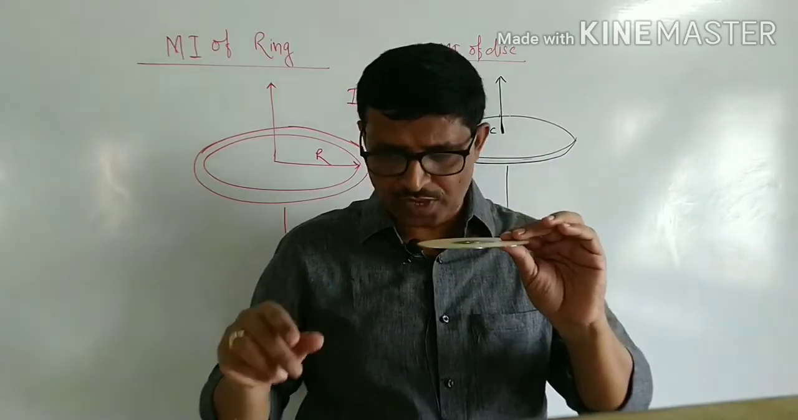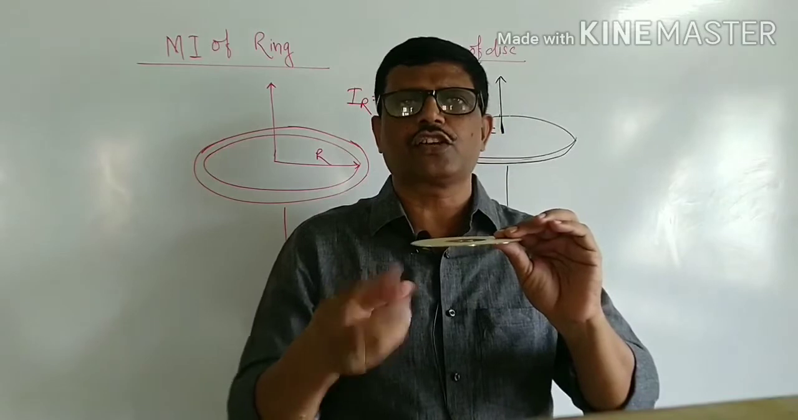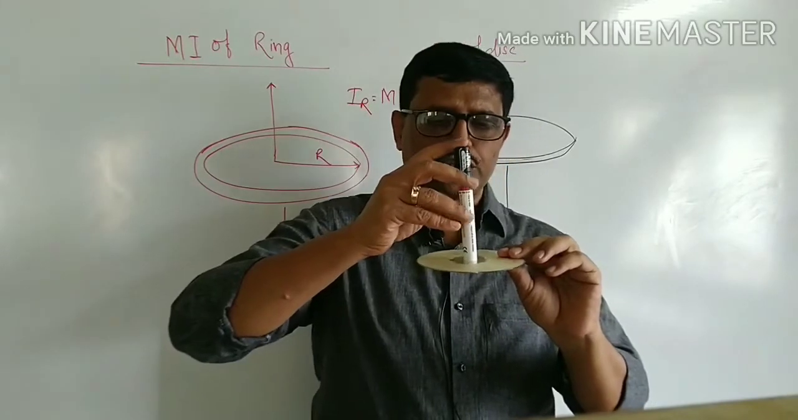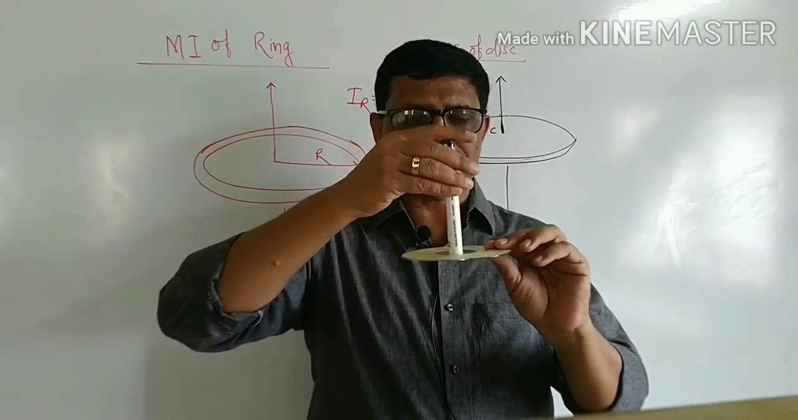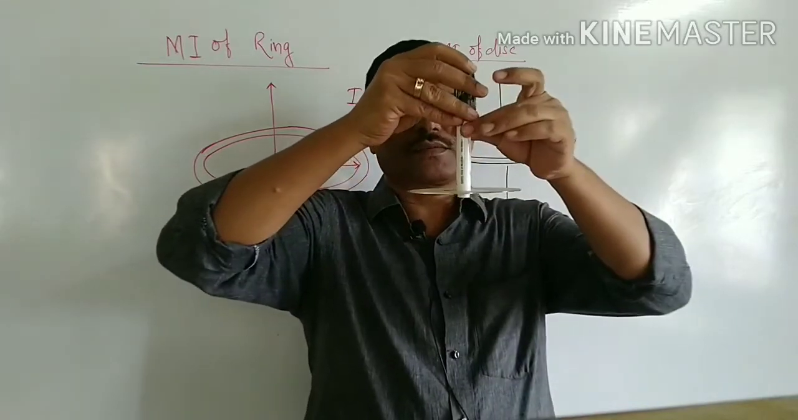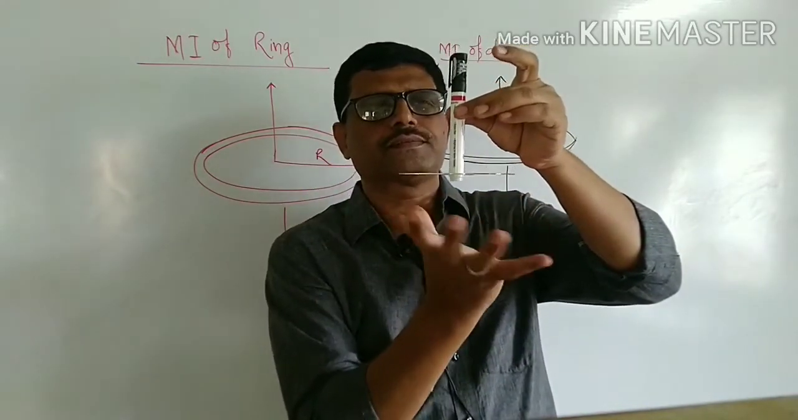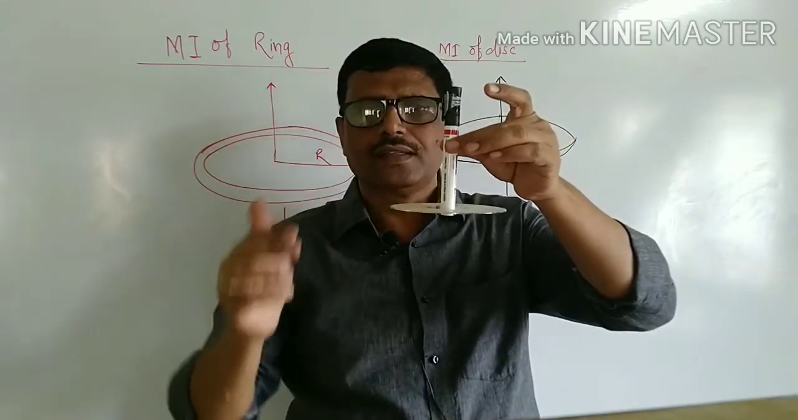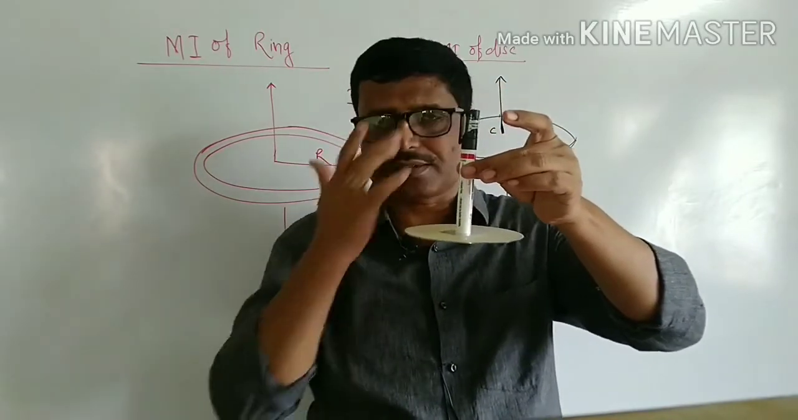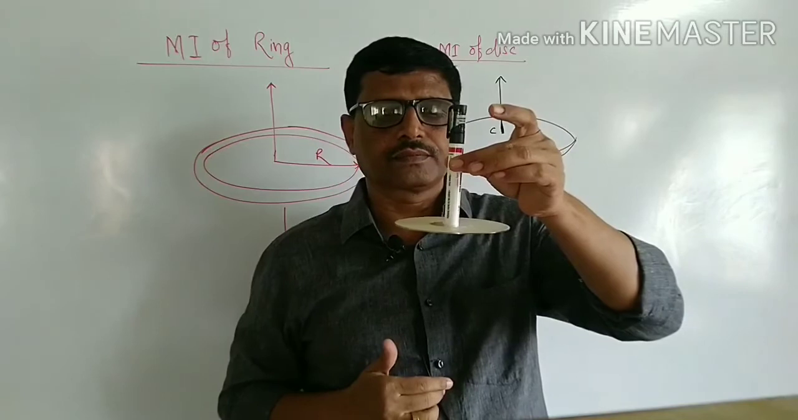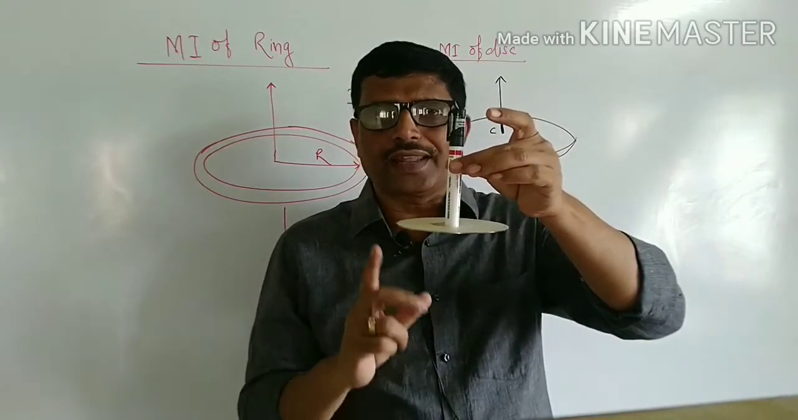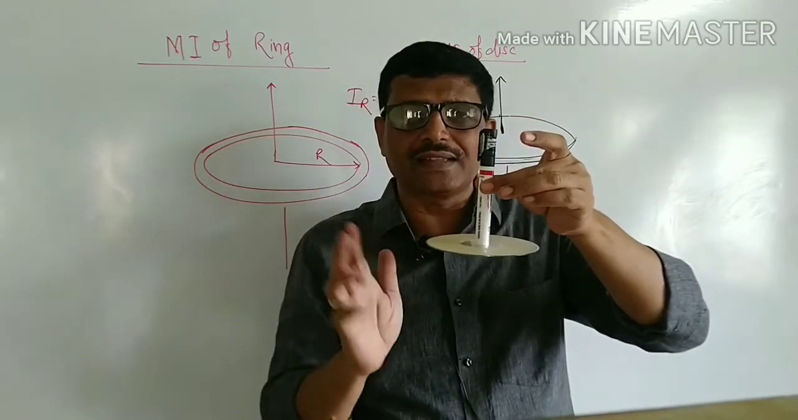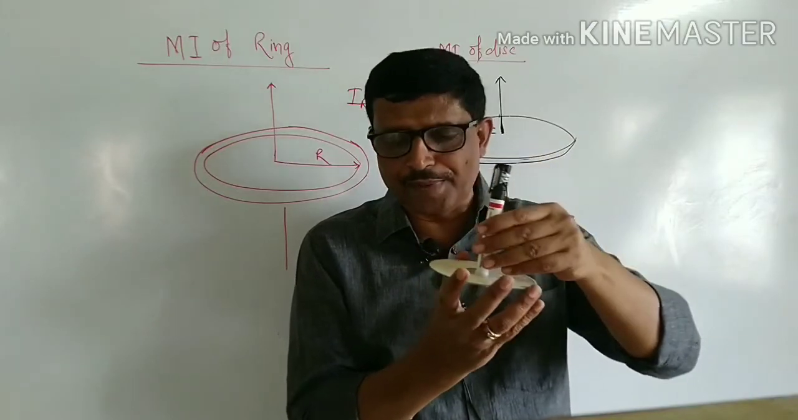Then, let it again be a disc of mass capital M and radius capital R, and the axis is the central transverse axis. This is the axis of rotation of the disc. Obviously, the axis is perpendicular to the plane of the disc and passes through the center. Therefore, it is the central transverse axis. We will derive an expression for the moment of inertia of the same disc about a central axis perpendicular to the plane of the disc.